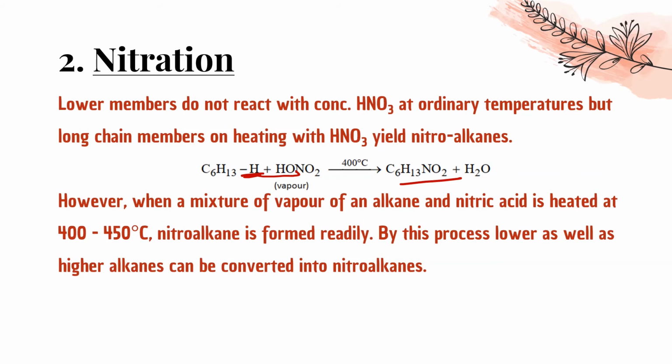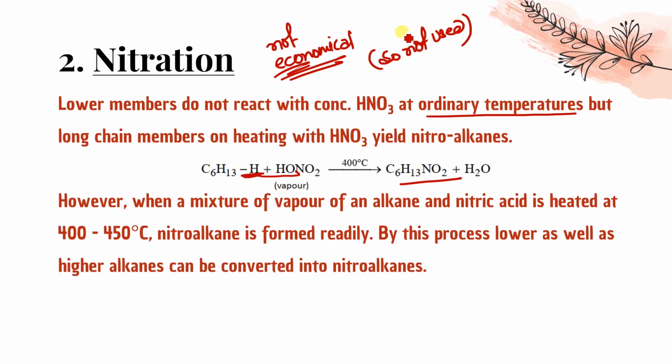However, when a mixture of vapor of alkanes and nitric acid is heated at 400 to 450 degrees Celsius, nitroalkane is formed readily. By this process, lower as well as higher alkanes can be converted into nitroalkane. At ordinary temperature, the lower member will not react, but if we use high temperature, lower members can also react. But this is not so economical, and that's why generally we don't use it.